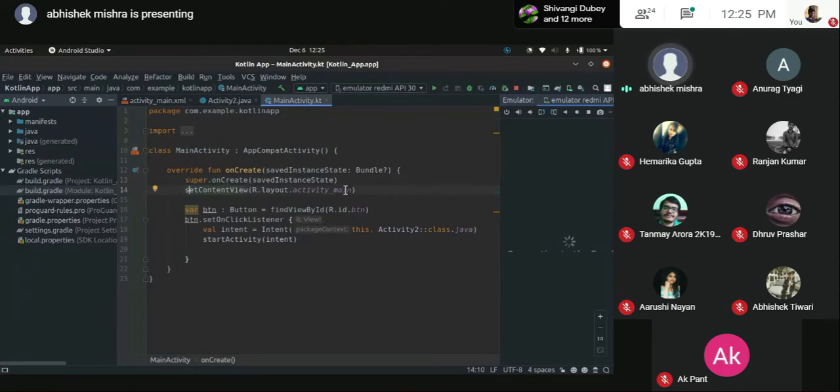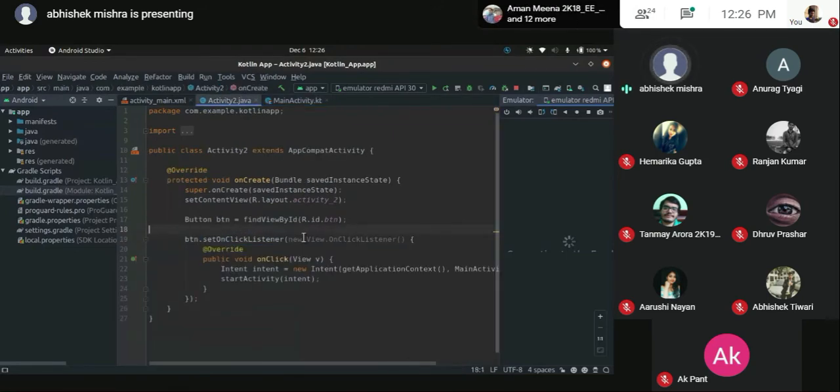So this is simply a function using the base class. This is the important part where you are telling it I want it to look like this: the XML file that I have written. This is the XML file that you can see on the top left corner. And I've declared a simple button. This code is something irrelevant to you right now. You have not studied about it.